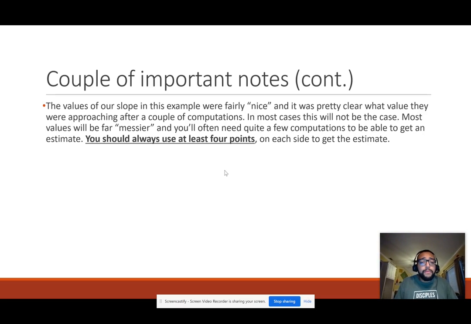Couple other things. In this case, the numbers were kind of nice. I'm not that mean sometimes. Sometimes your numbers will be quite messier. So you should always use 4 points to get a good estimate. We will discuss a more precise and less tedious way to do this. Ideally, we will be able to at the end of the semester. Hopefully we will. At the end of our semester, not the school semester.